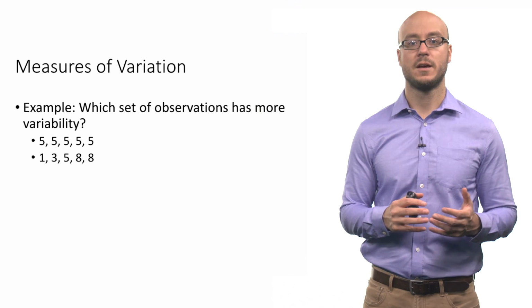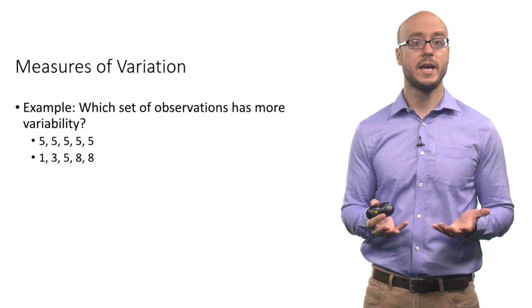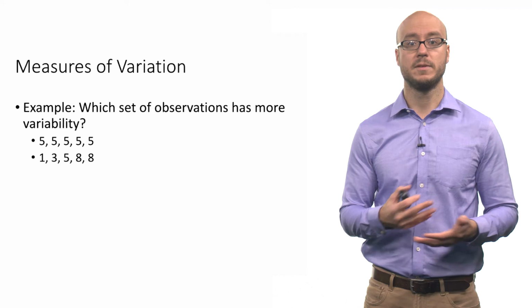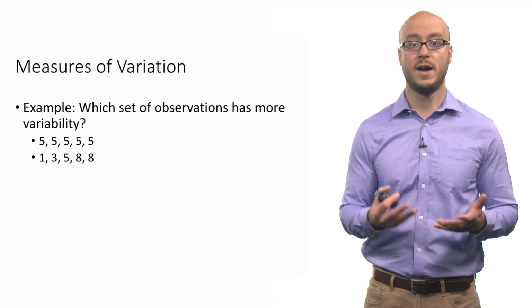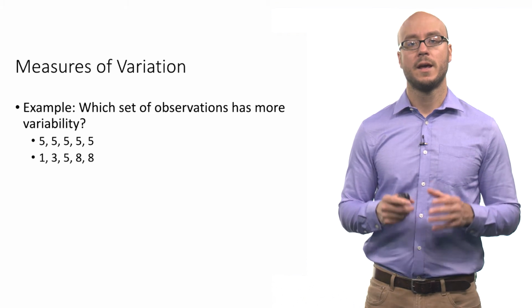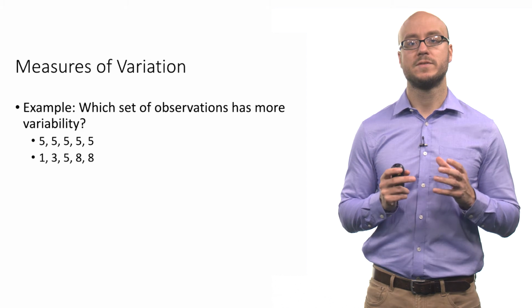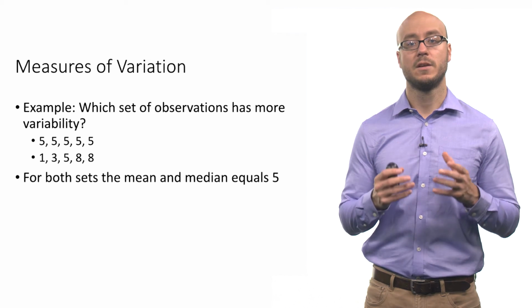Now looking at these two sets of data, you might say, okay, which set of observations has greater variability? Which one is more spread out? Which one has more variation? If you talk to most people, they will say, well, the second set of observations has more variability. The first set of observations, there's no variation because the numbers are all the same. It's 5, 5, 5, 5, 5. 5 repeated 5 times.